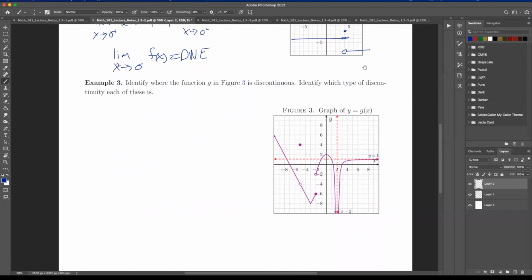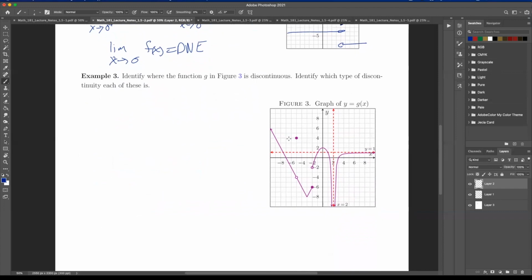All right, so let's identify these again. We're going to identify the discontinuities at each one. So this is discontinuous at three points. What are the three values this is discontinuous at? Let's put that in chat for me, just to make sure I know you guys are still alive. What three values is this function discontinuous at? See if anyone's awake. Okay, so -2 is one of them, -5 is another one, and 2. Yeah, so that's all of them.